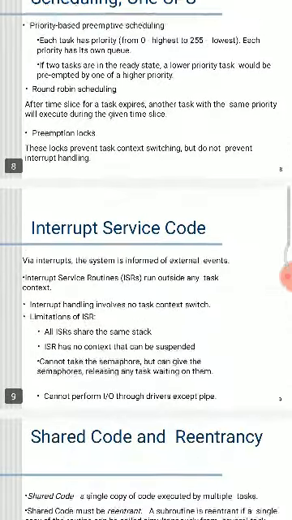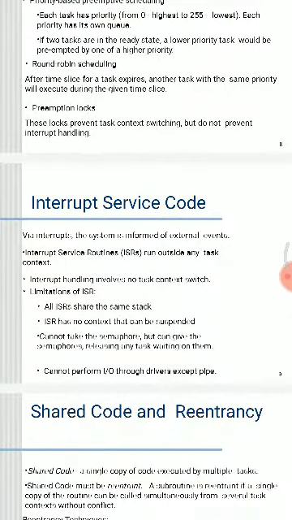What is meant by interrupt service code? Via interrupts, the system is informed of external events. The interrupt service routine runs outside the task context, so interrupt handling involves no task context. What are the limitations of interrupt service routines? All interrupt service routines share the same stack. An interrupt service routine has no context that can be suspended, so it cannot take a semaphore, but it can release a semaphore for any task waiting on it. It cannot perform IO through drivers except pipes.